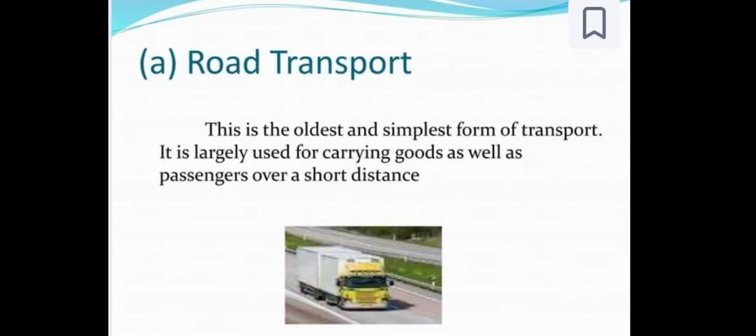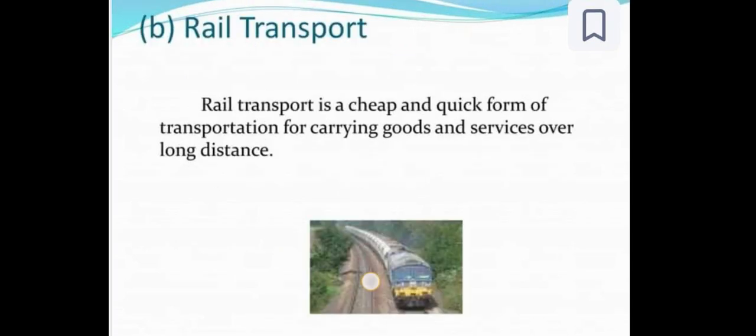See, the first one is road transport. Road transport is the oldest and simplest form of transport. In road transport, vehicles travel on roads, like cars, buses, trucks. It is commonly used for short and medium distances. Mostly people prefer road transport for moving short distances.